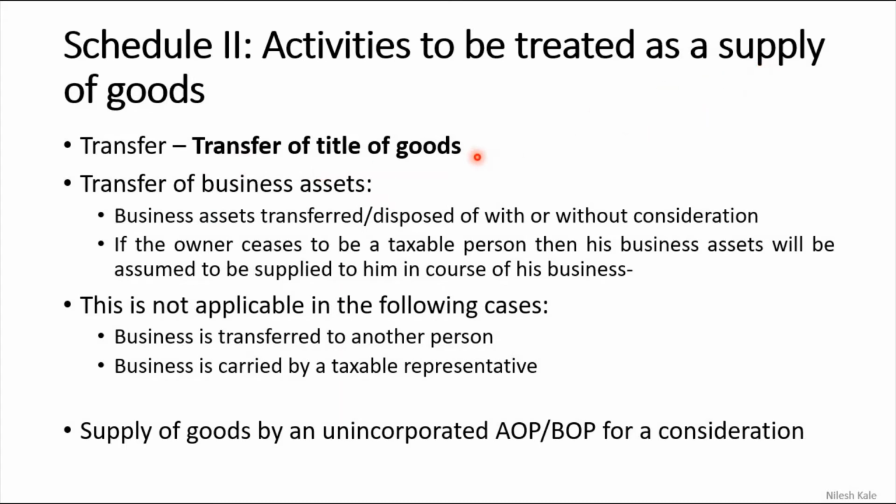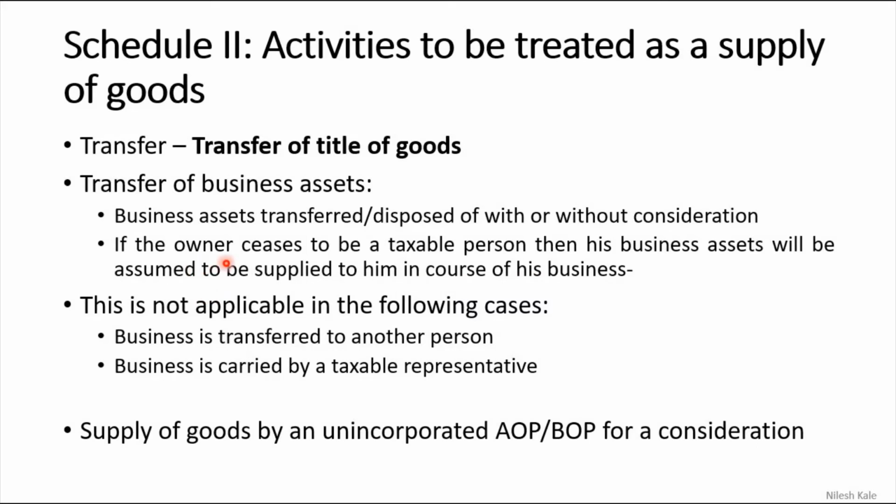So who has to pay the taxes? The first person who is supplying it, he has to pay the taxes. Transfer of business assets. Business assets transferred or disposed of with or without consideration. We have seen this point earlier also, but here we are considering the transfer of title of goods as well as this asset point. If the owner ceases to be a taxable person, then his business assets will be assumed to be supplied by him in the course of furtherance of business.